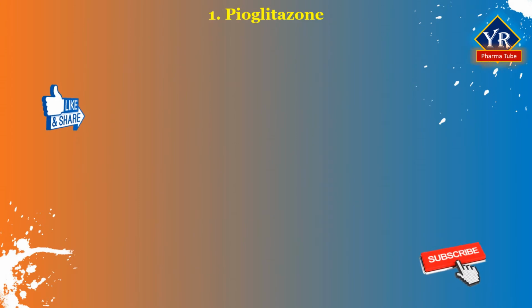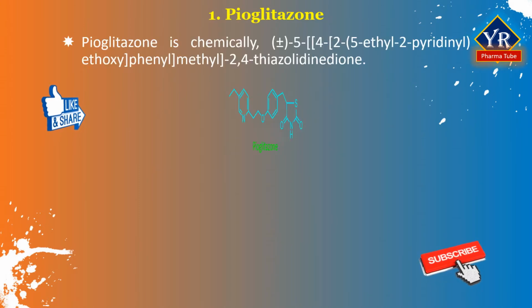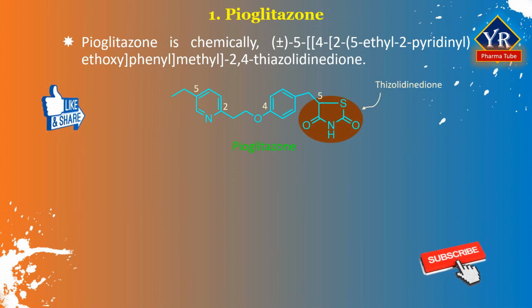Coming to the individual drugs, the first drug is pioglitazone. Chemically, pioglitazone is a racemic mixture of 5-[4-[2-(5-ethyl-2-pyridinyl)ethoxy]phenyl]methyl-2,4-thiazolidinedione. It possesses thiazolidinedione and pyridine heterocyclic ring systems in its structure.